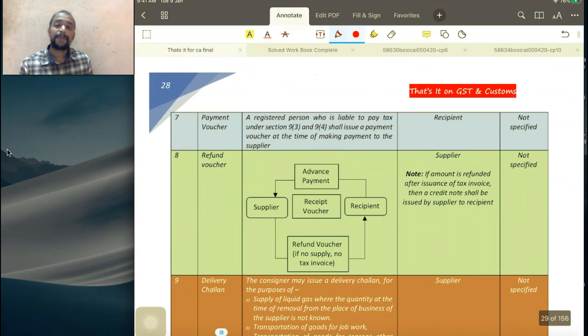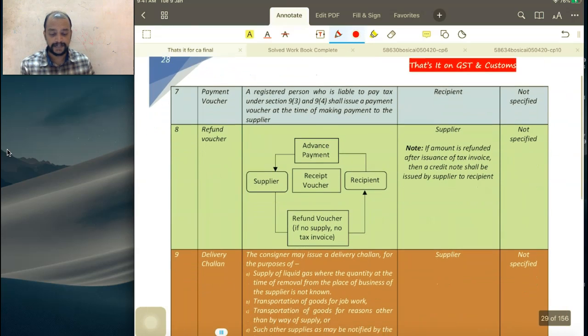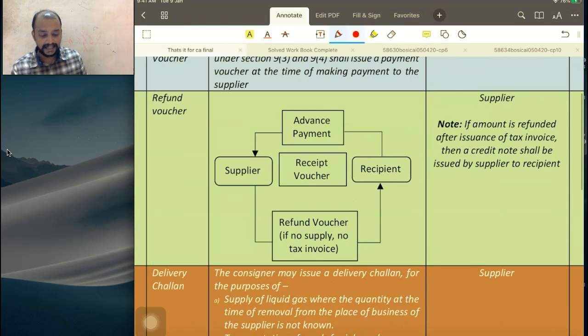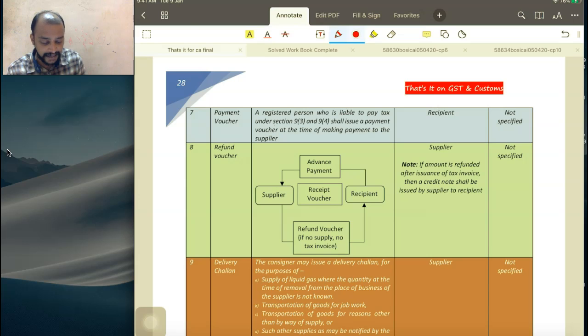Then next, payment voucher. Look into the next page. Payment voucher. Whenever the transaction is covered under RCM, that is 9 subsection 3 and 9 subsection 4.